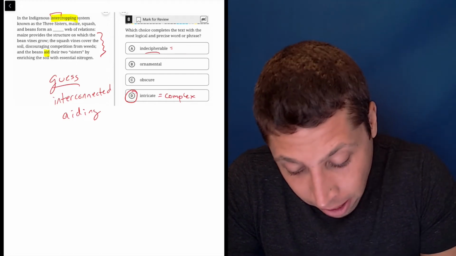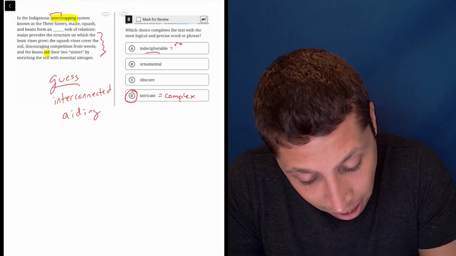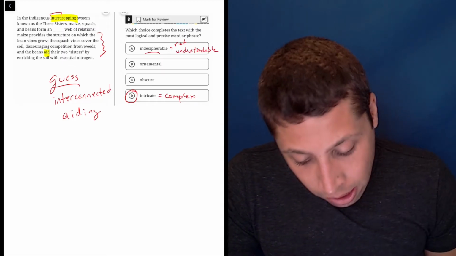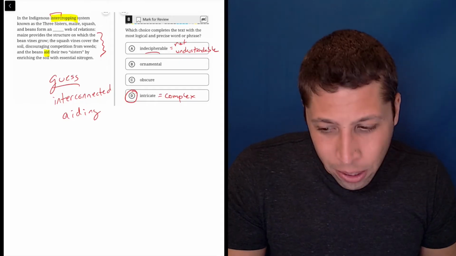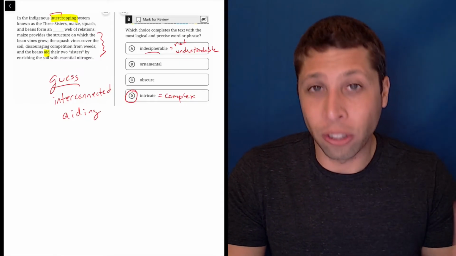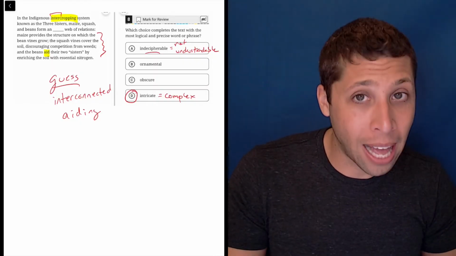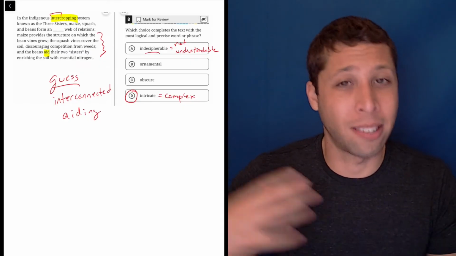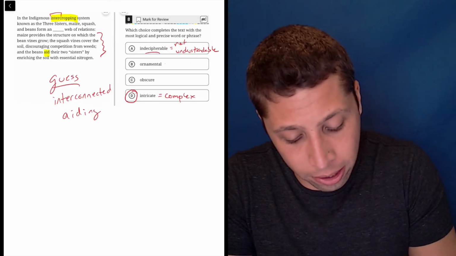it is not understandable. So maybe we barely understand it, but I don't know. The last part of the sentence here suggests that we understand how these crops work together. It can be complex, but we can still understand it. It's not necessarily true that everything that's complex is indecipherable.